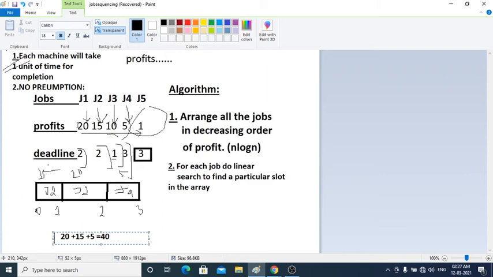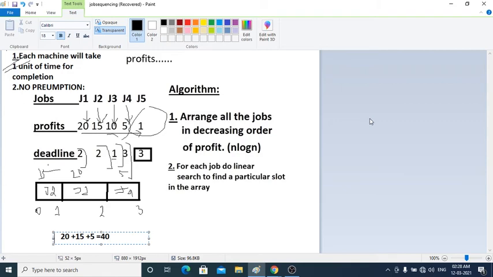So this is a greedy method actually. Job sequencing is a greedy technique in which we pick up all the possible ways, possibilities, and check which one is the most efficient.